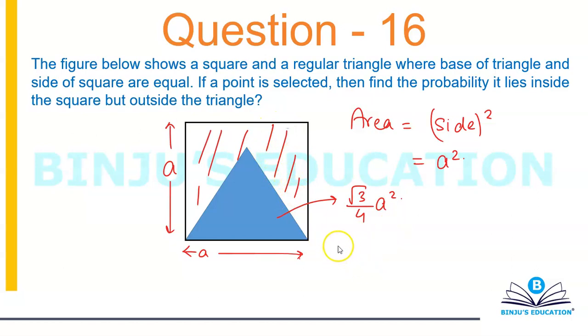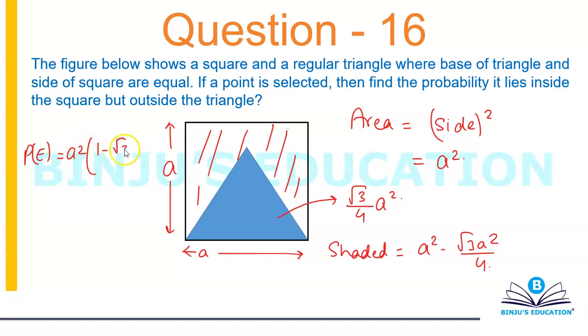So I can say that area of that shaded part will be equal to A square minus root 3 A square by 4, and the probability will basically become A square into 1 minus root 3 by 4 divided by area of the square, which is A square.